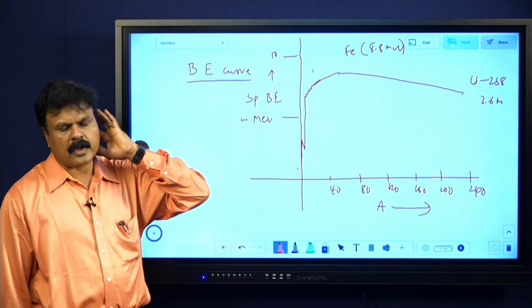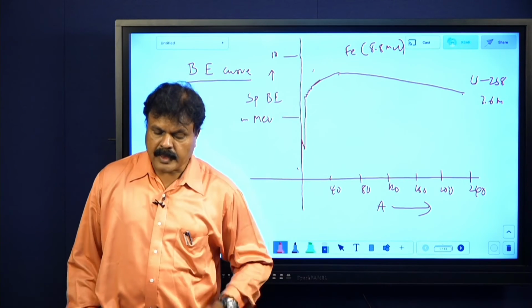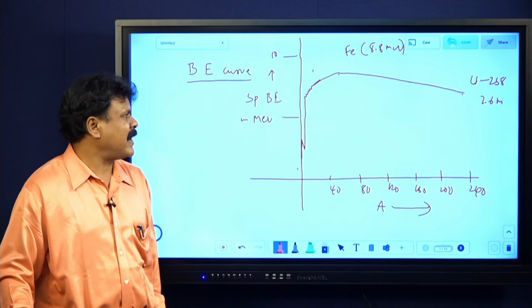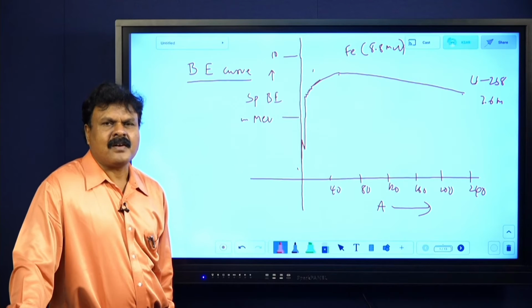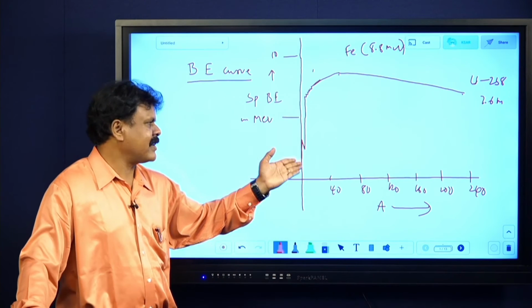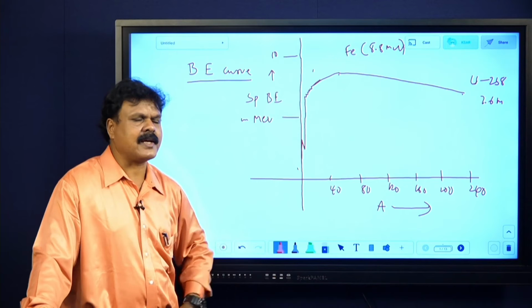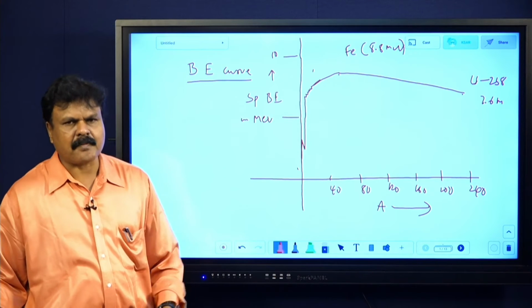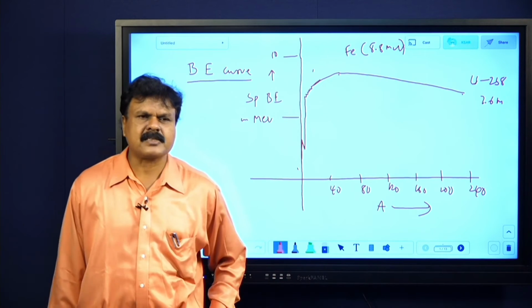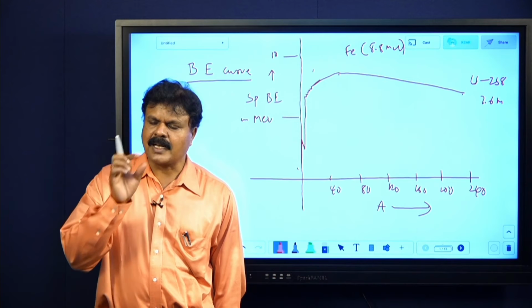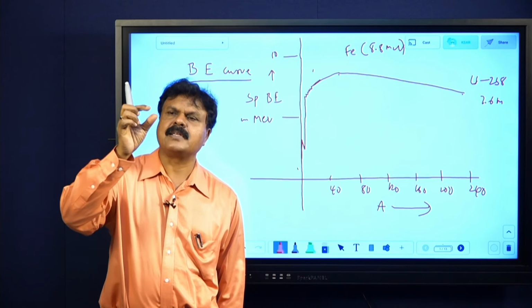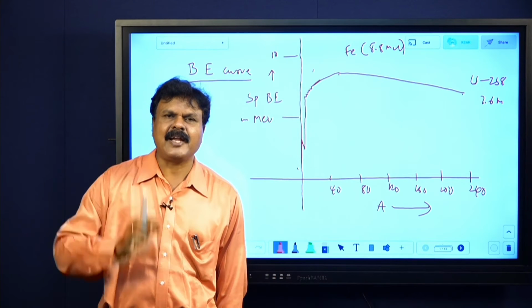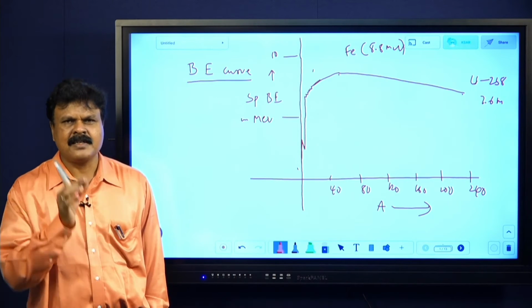After drawing that curve, you have to explain some points. What are the points? You have to say that the binding energy curve rises sharply in the beginning, and shows some characteristic maxima and minima, and then gradually increases to a maximum of 8.8 MeV. Are you following?